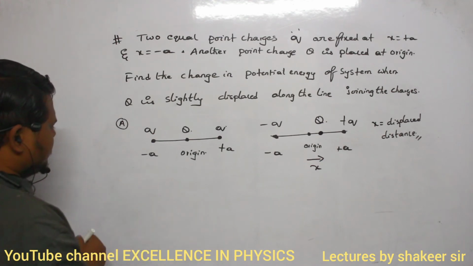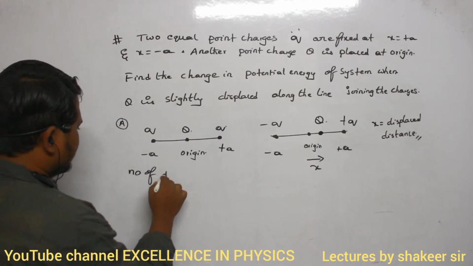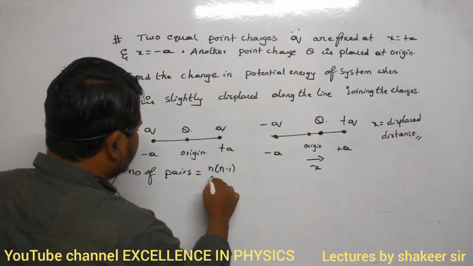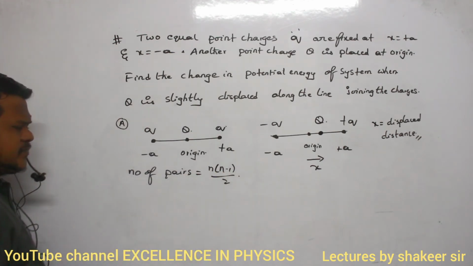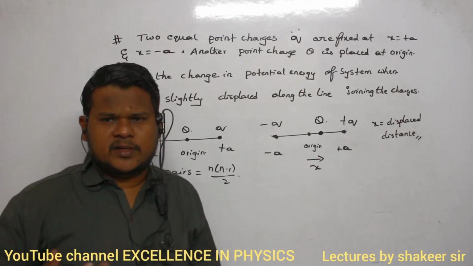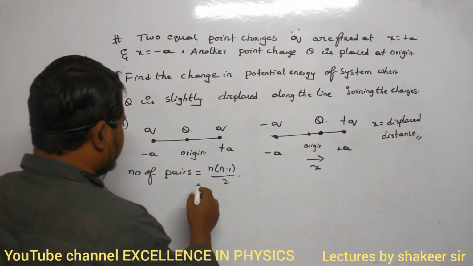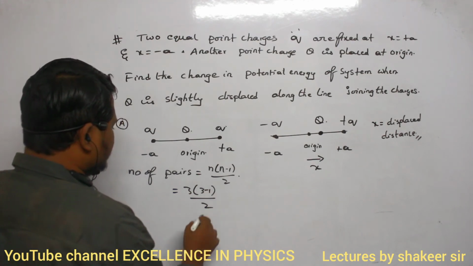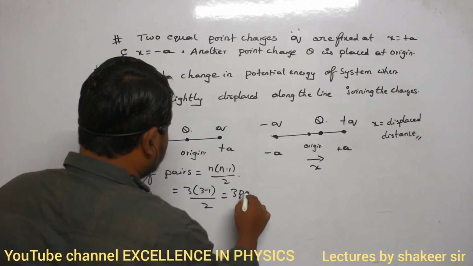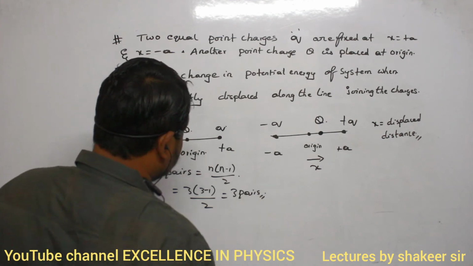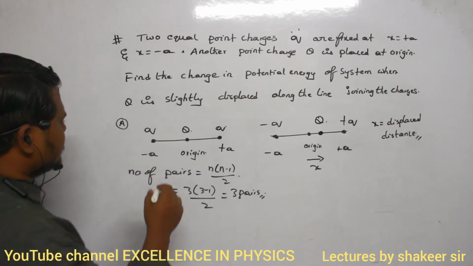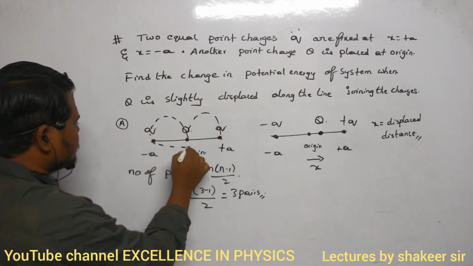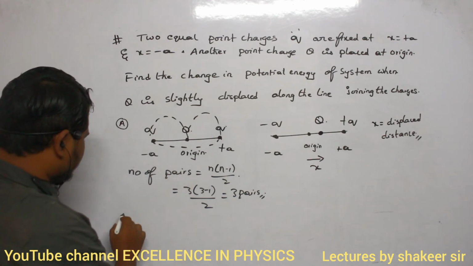We have already calculated this previously. The number of pairs is given by n into n minus 1 divided by 2. Clear? The number of charges is 3, so 3 into 3 minus 1 divided by 2. The 2 gets cancelled, so 3 pairs are possible. What are the 3 pairs? This is one pair, this is the second pair, and this total is the third pair. Clear? So find out their potential energy.